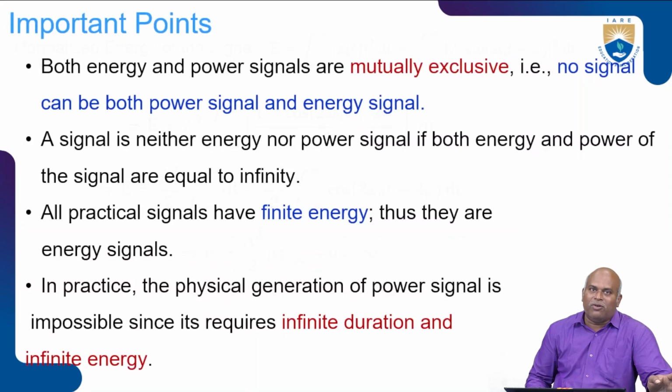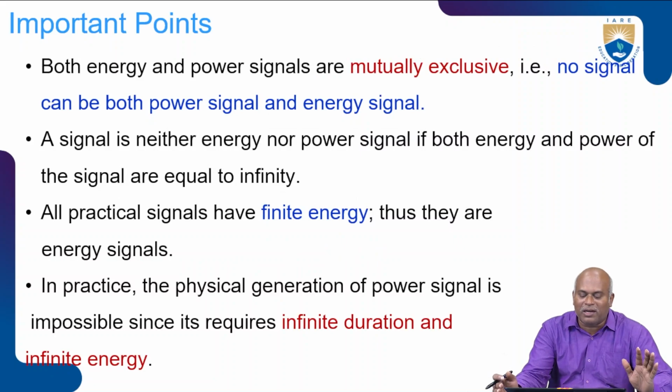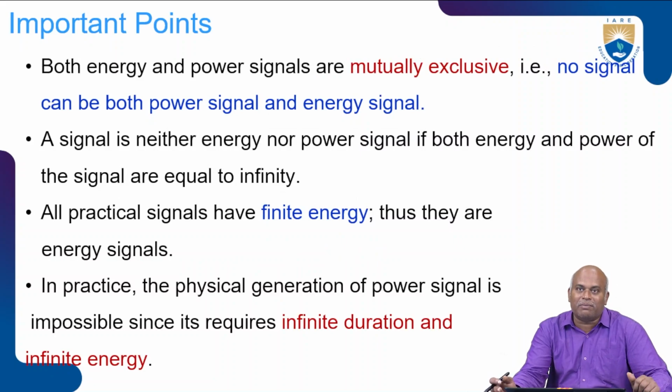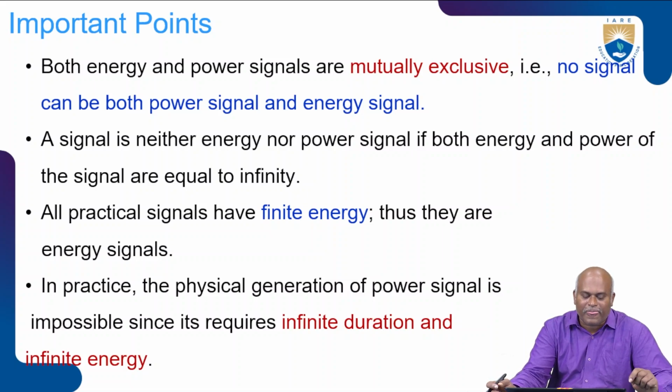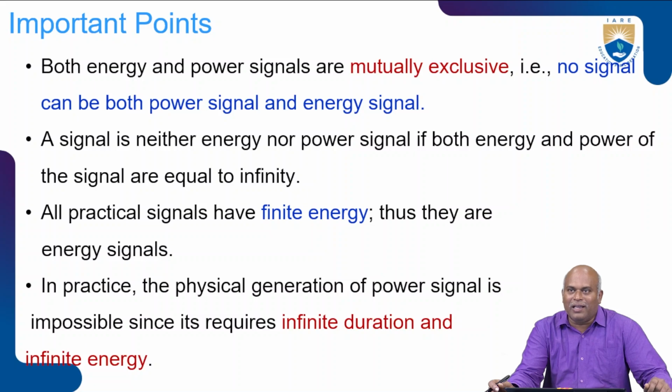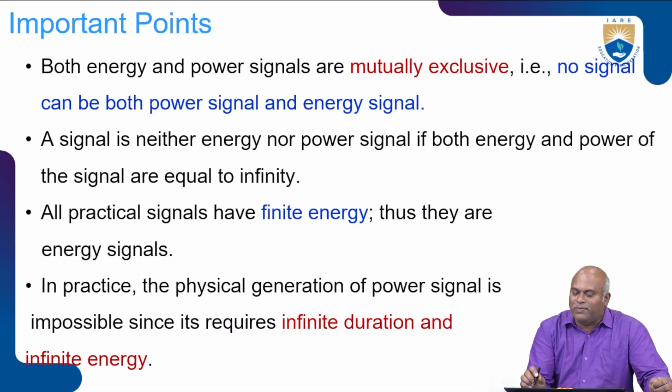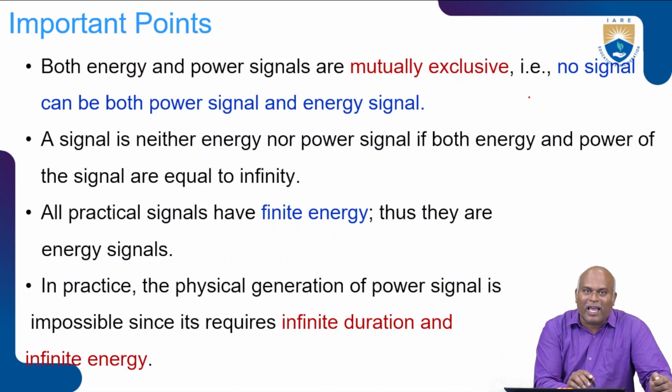Next, we go for the important points we learn about power and energy signals. First, energy and power signals are mutually exclusive. Why? Because if the signal is power, it's not an energy signal. If the signal is energy, it's not a power signal. No signal can be both a power signal and an energy signal.